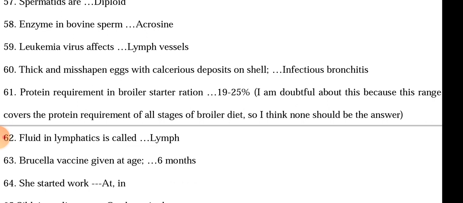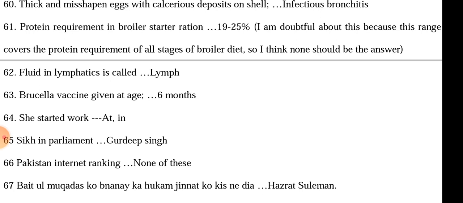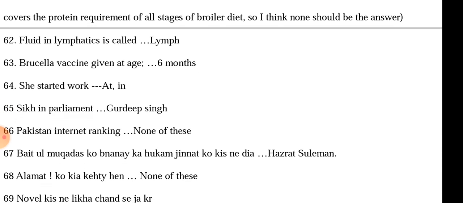Brucella vaccine is given at the age of 4 months to 1 year, so 6 months will be the right option. Gurdeep Singh is the senator, so it will be linked with parliament. Pakistan internet ranking is none of these. Pakistan internet ranking is 90th and the options were 60, 70, 80. So 90 was not an option, so none of these will be the answer.